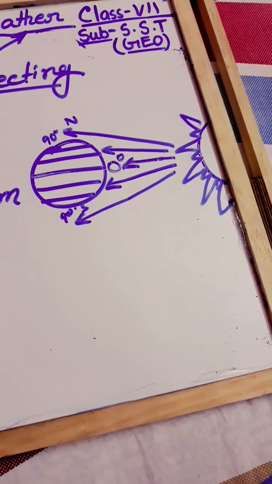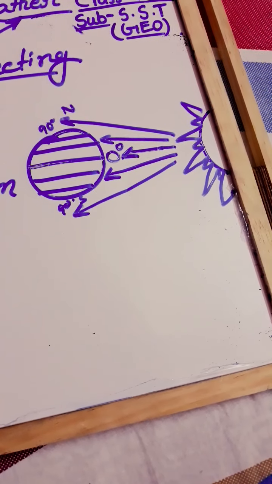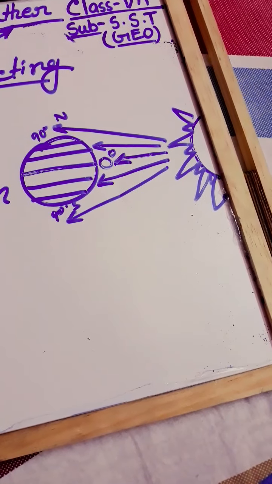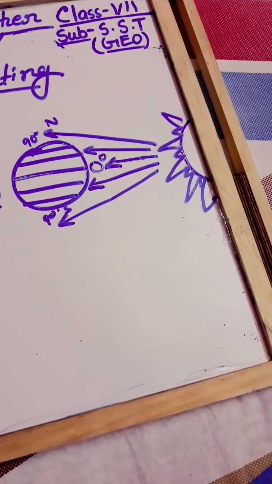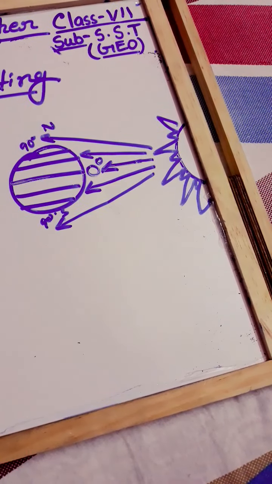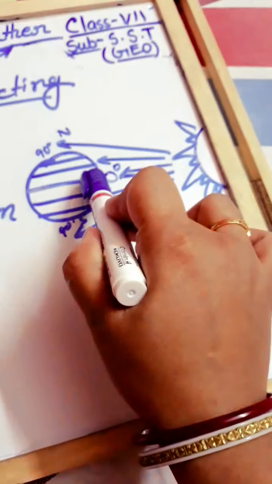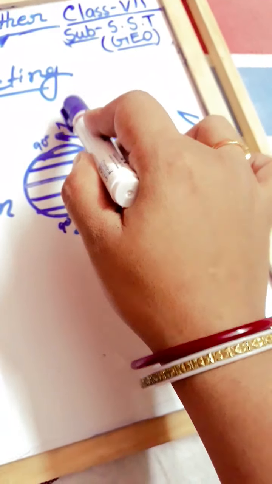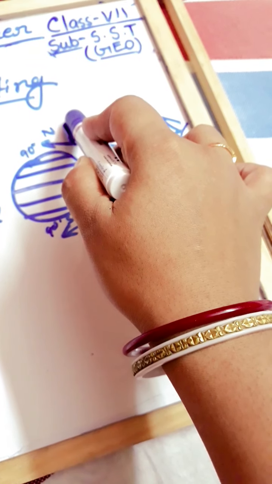So this is the main thing. The same amount of sunlight that is focused on and heats a smaller area at the equator strikes the ground obliquely at the higher latitudes and is thus spread out over a larger area. So the heating provided by the same amount of sunlight is more in the equatorial region and much less in the higher latitudes, that means in the polar region. Hence the temperature decreases sharply towards the poles.